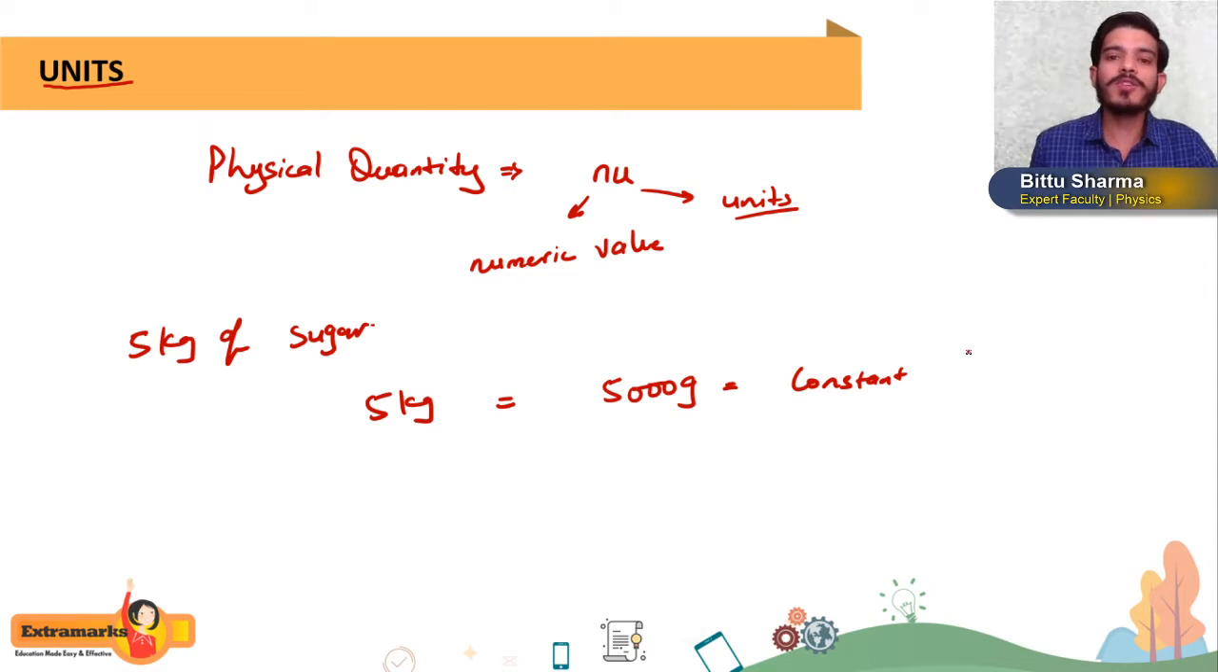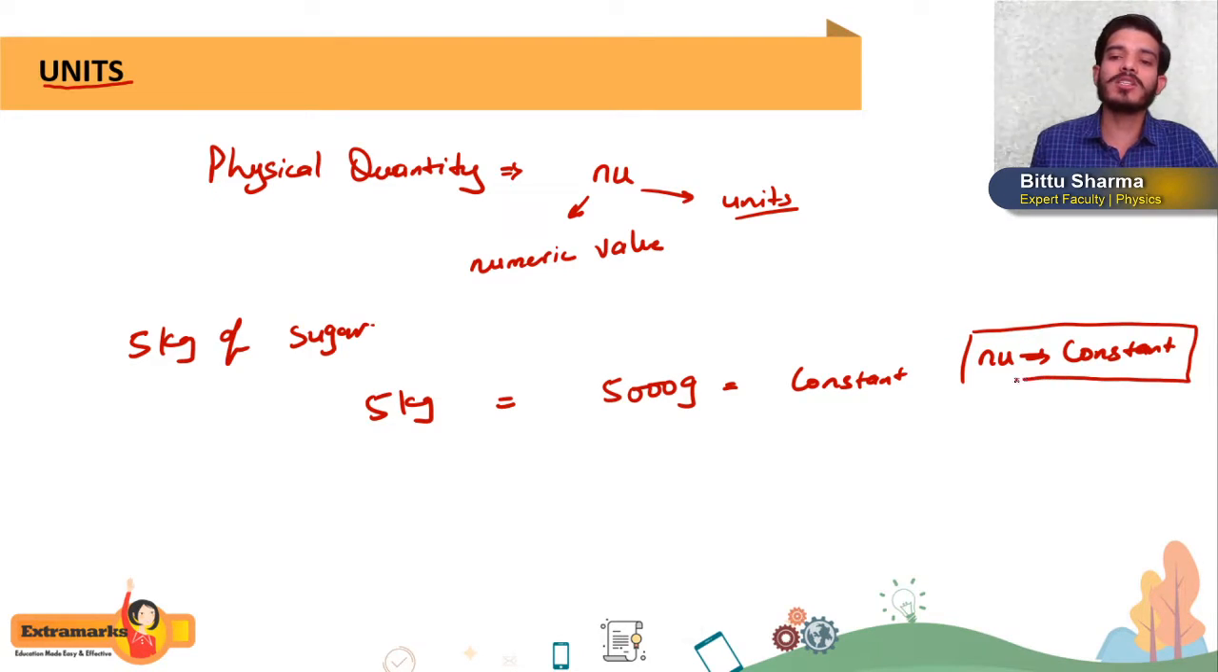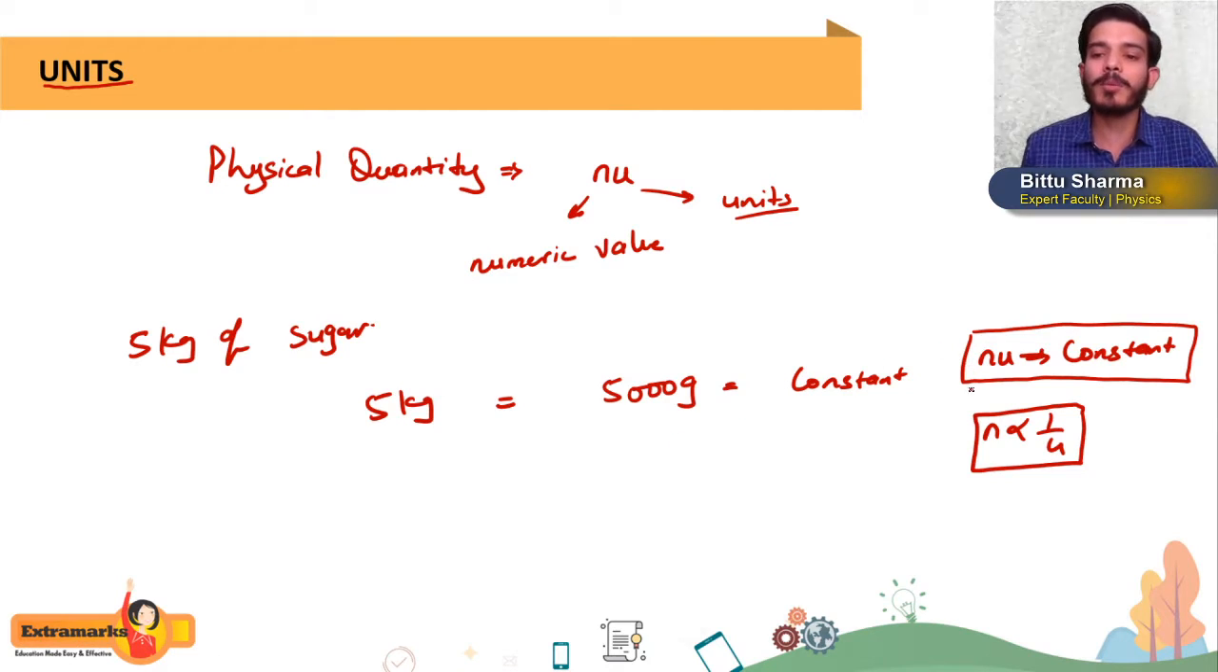Any physical quantity n u will always be constant if we are not adding or subtracting any quantity from it. So n u will always be constant, numeric value times unit. From here you can write that n is inversely proportional to u. Now, what does n being inversely proportional to u mean? As the numeric value increases, the unit will decrease, or vice versa.